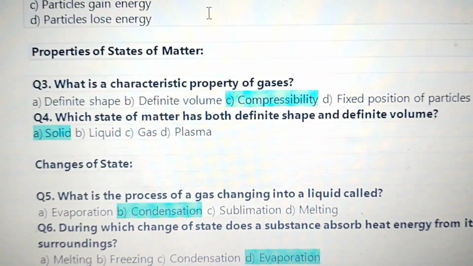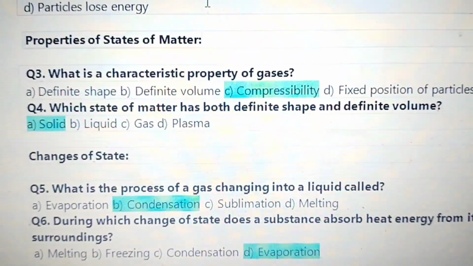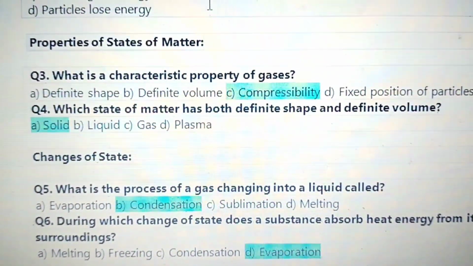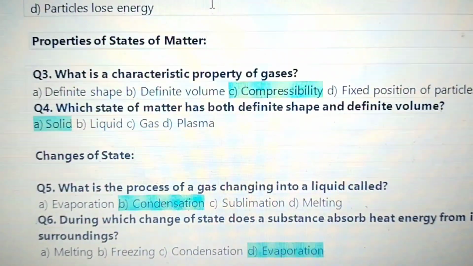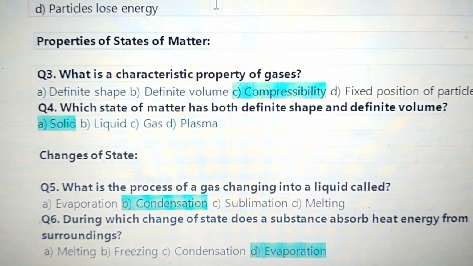Properties of states of matter. What is a characteristic property of gases? Compressibility. Question 4. Which state of matter has both definite shape and definite volume? Solid.